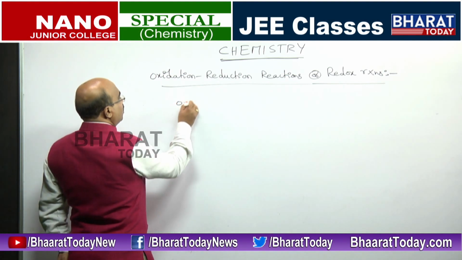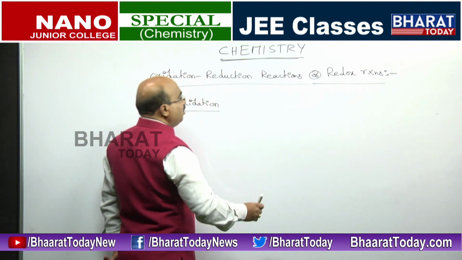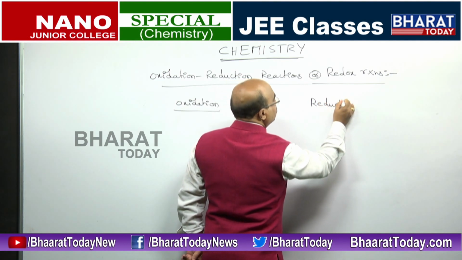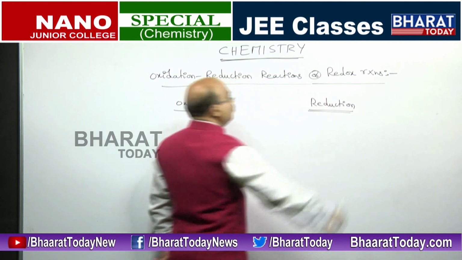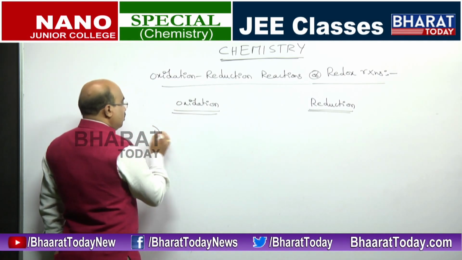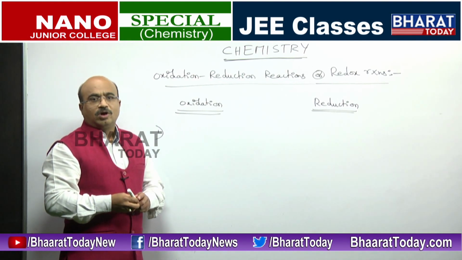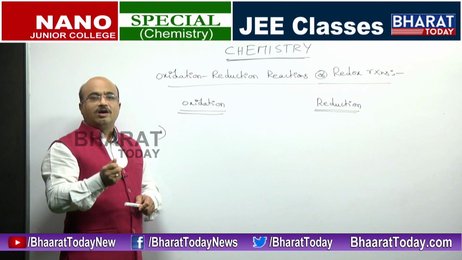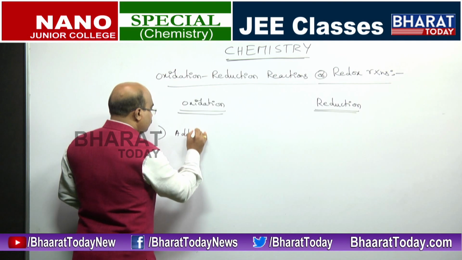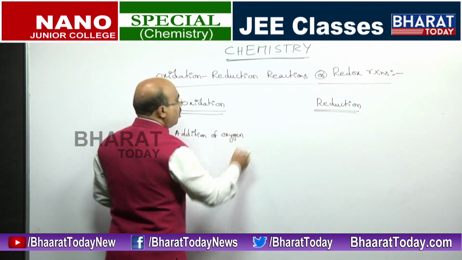The earlier definition that was given: oxidation is the one in which oxygen is added. So addition of oxygen is called oxidation.